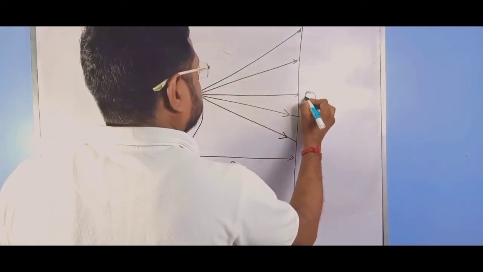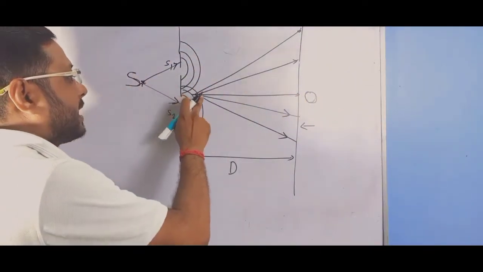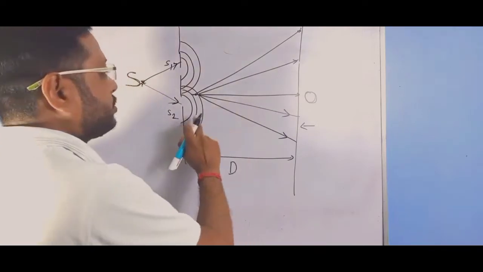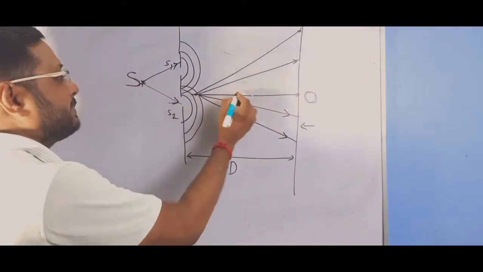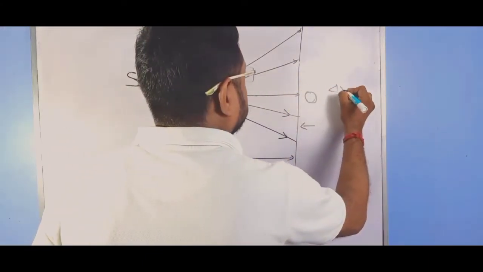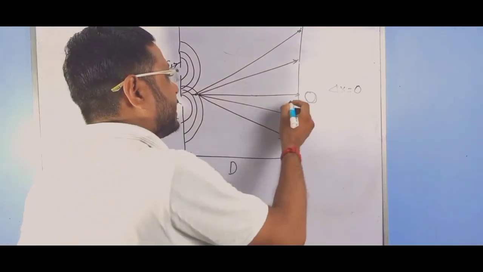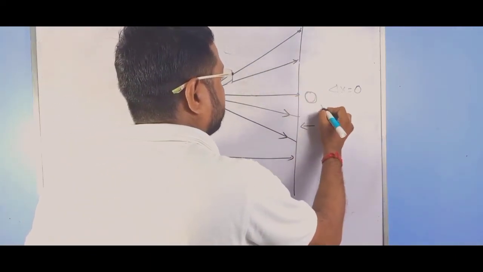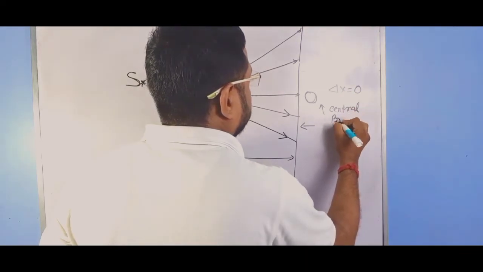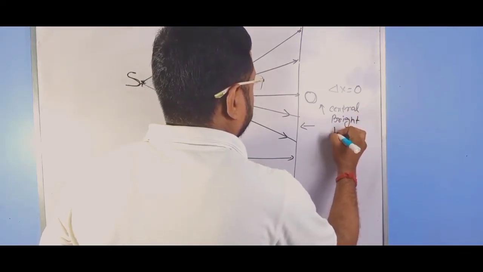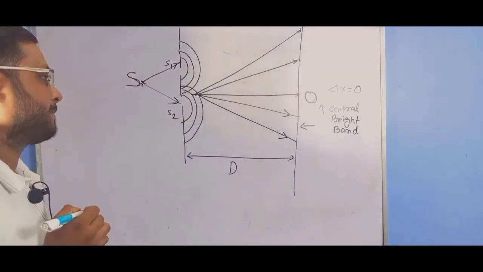This is known as the central point, that is, the distance of S1 and S2 is equal from O. So the path difference delta x is 0 for the point O. Here we can get a bright band, which is known as the central bright band, for which the path difference is 0.